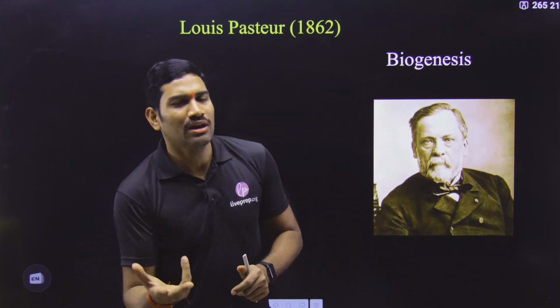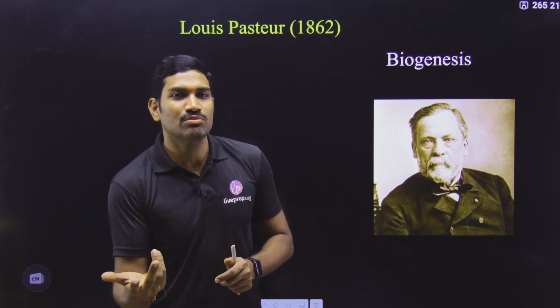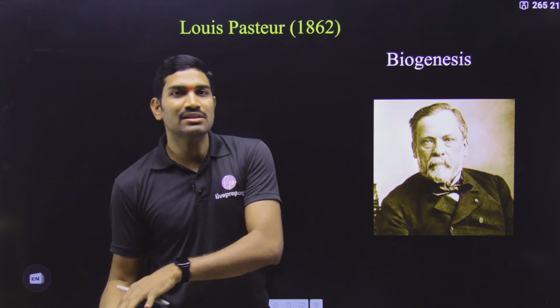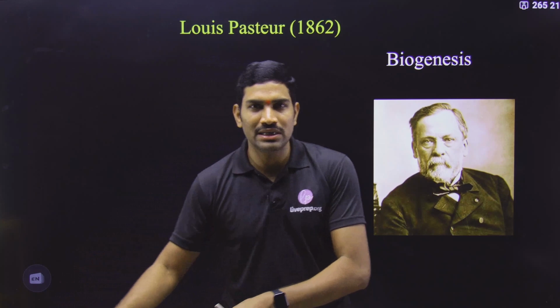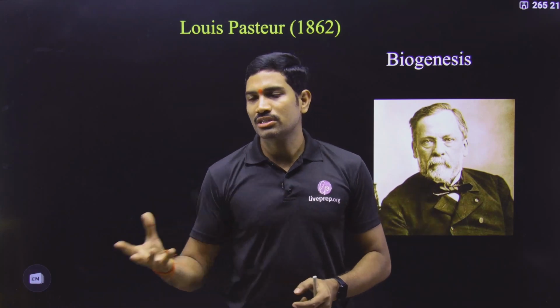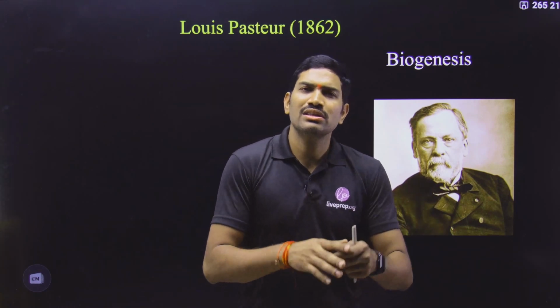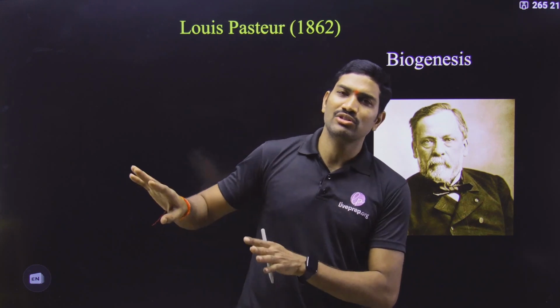Likewise, there is a theory called the abiogenesis theory. Abiogenesis means what? From non-living things, living organisms come out. From mud, crocodiles will come out. From straw, mice come out. So in this way, different theories are there. That is the abiogenesis theory.